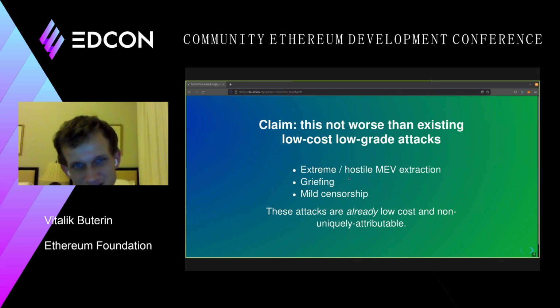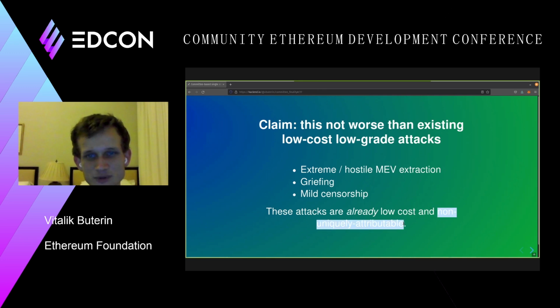So persistent, extreme, or hostile MEV extraction, griefing attacks, mild censorship attacks. There are all of these attacks that an attacker can already do if they have 50%, where these attacks are low cost and non-uniquely attributable, which means that you cannot easily detect in a way that can convince everyone exactly which nodes were responsible for participating in the attack.